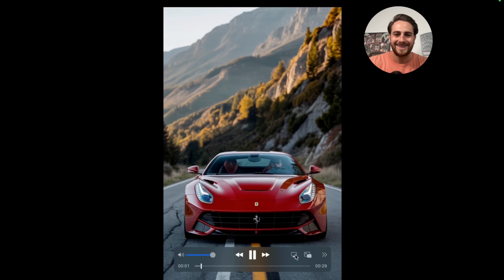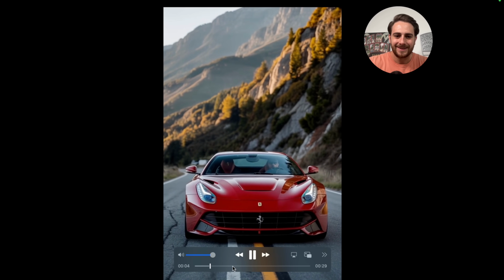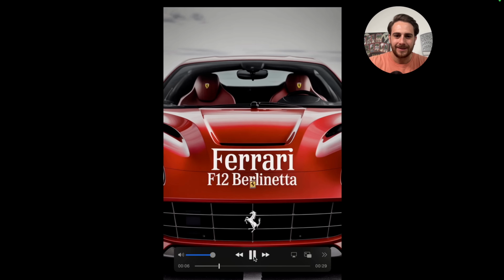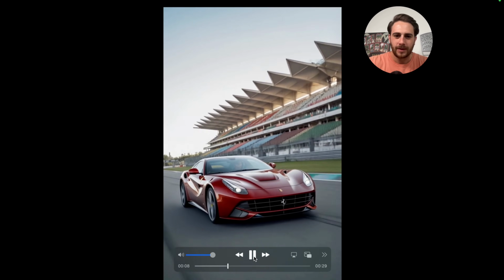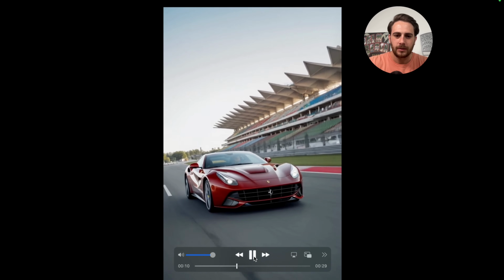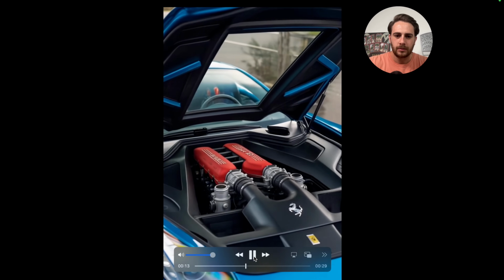Guys, you won't believe the absolute beast we're talking about today. The Ferrari F12 Berlinetta. This isn't just any Ferrari. This is a 730 horsepower monster. A massive 6.3-liter V12 engine.